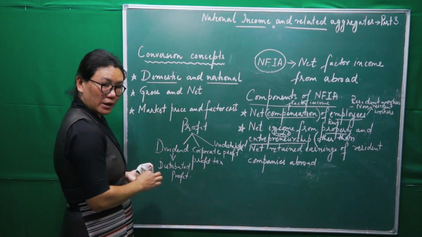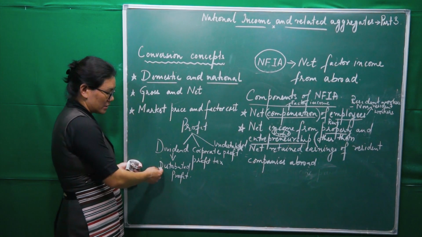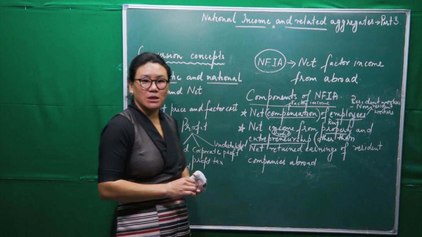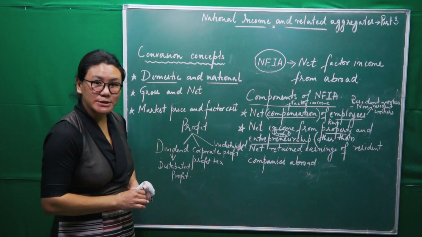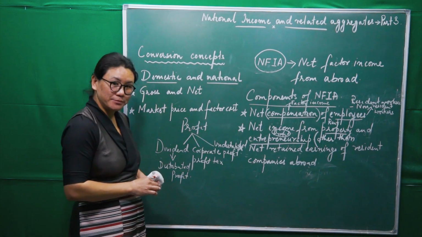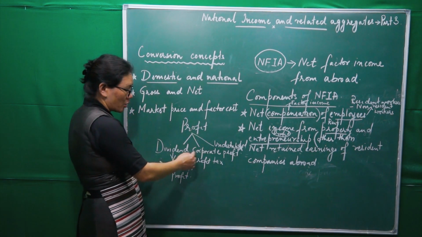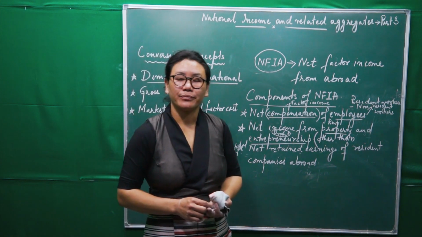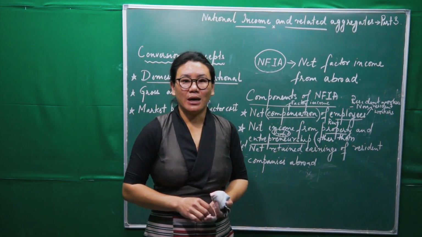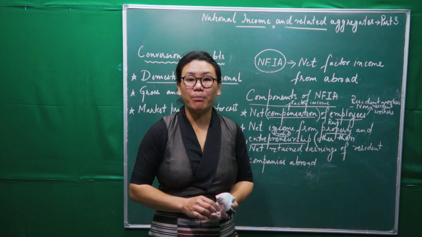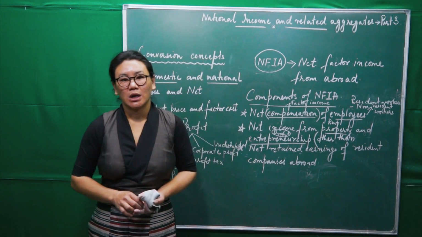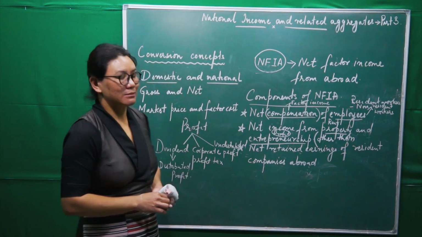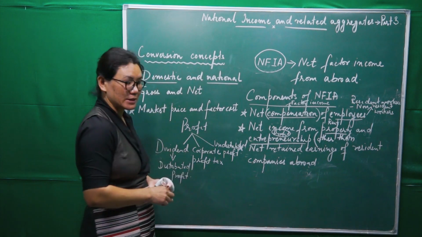Now what is this dividend or distributed profit? The profits which are distributed among its shareholders are called dividend. Second one is corporate profit tax. For example, if a company gets lots of profit, then the government will impose tax on this. They have to pay tax on profit to the government. That is called corporate profit tax.